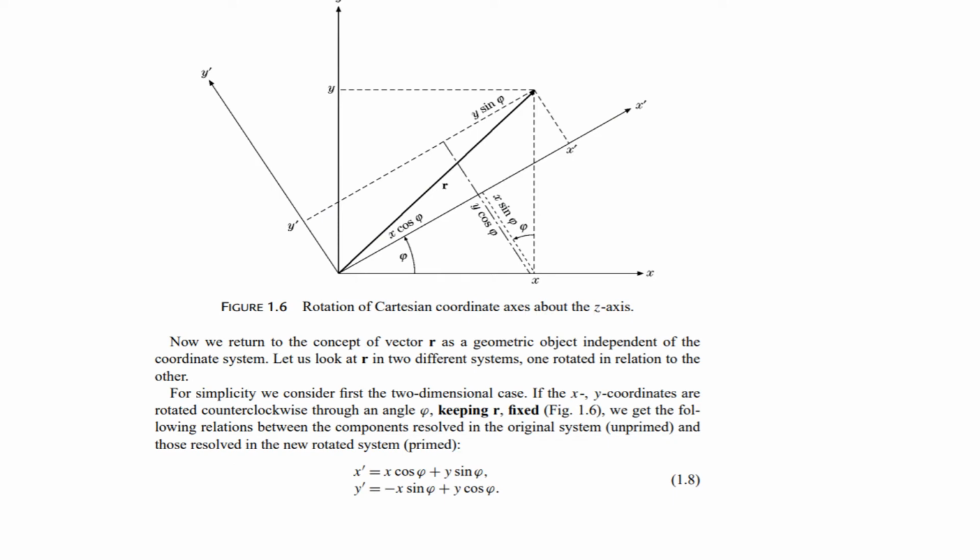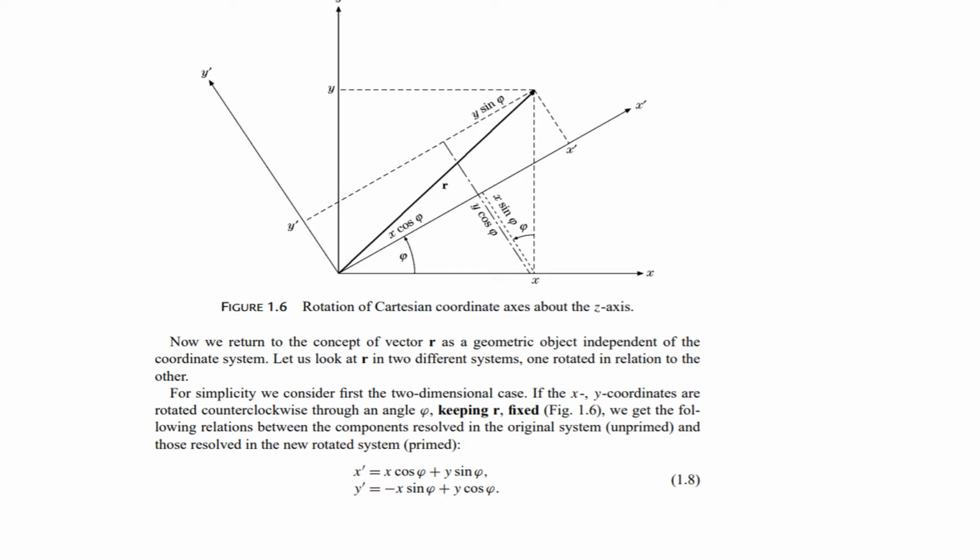Now this is the law of transformation of coordinates. Here you can see that we have a two-dimensional system, x and y. We have a point P having coordinates x, y: x on the x-axis, y on the y-axis. Now when we rotate this system of coordinate at a certain angle phi, we get a new coordinate system x prime and y prime.